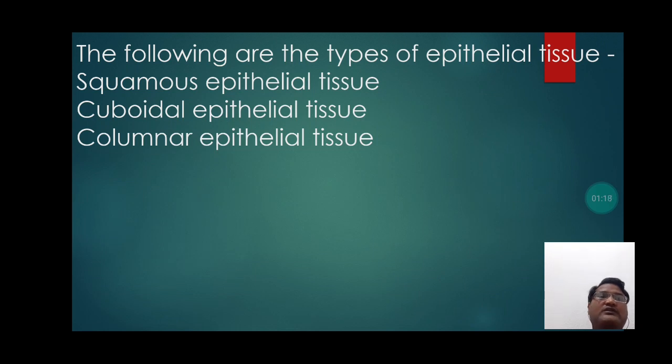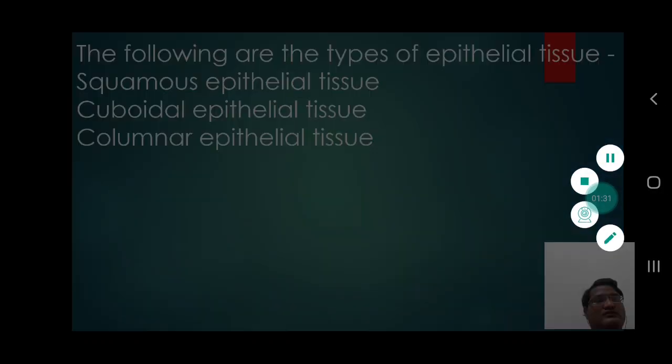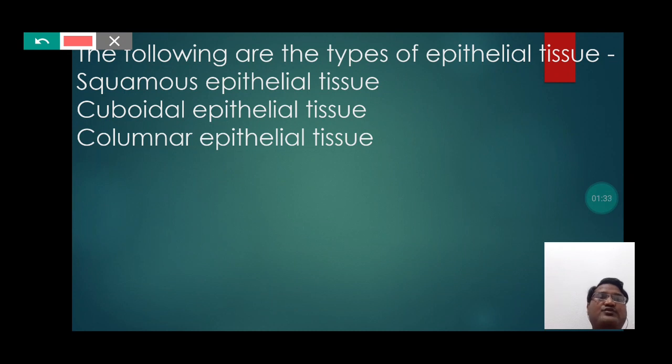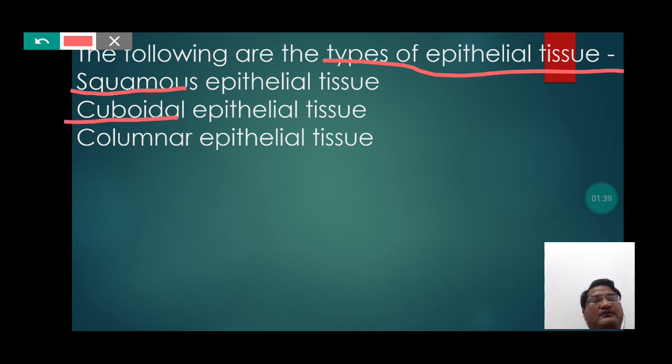The following are the types of epithelial tissue: squamous epithelial tissue, cuboidal epithelial tissue, and columnar epithelial tissue. So students, the most important types of epithelial tissues are squamous, cuboidal, and columnar.